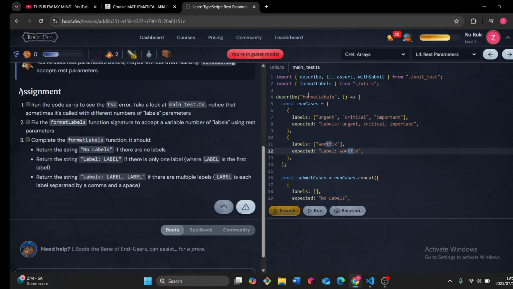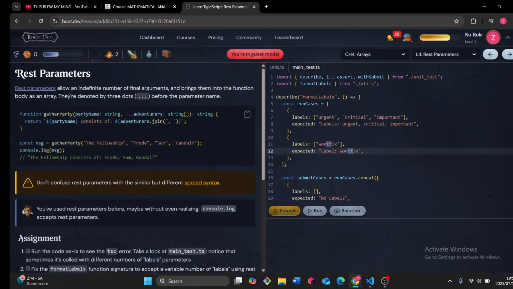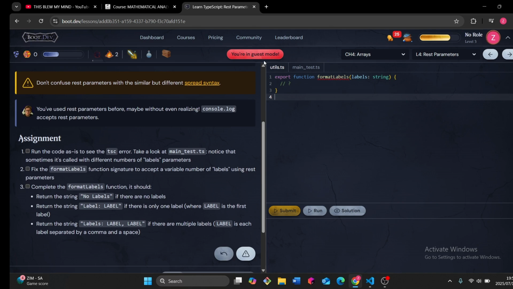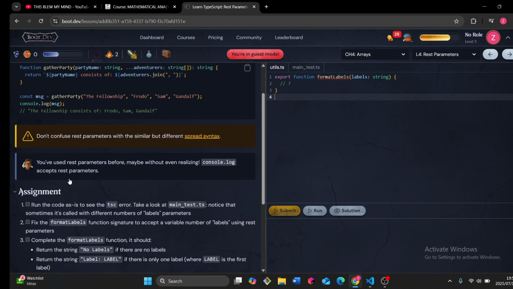I see the type of code. The type of code I'm writing would be very, very similar to this. Okay, fix the format label function signature to accept a variable number of labels using the rest parameters.